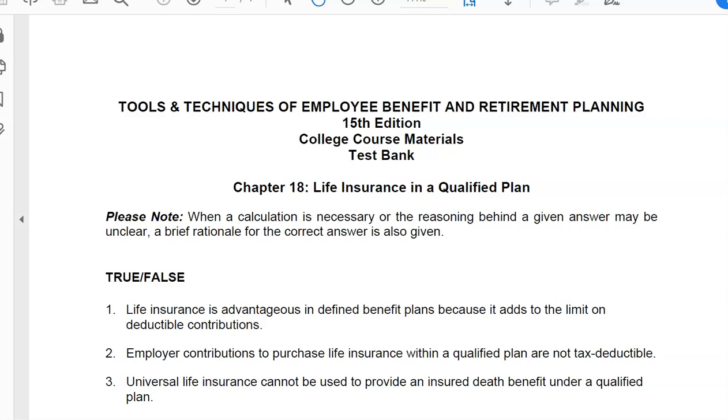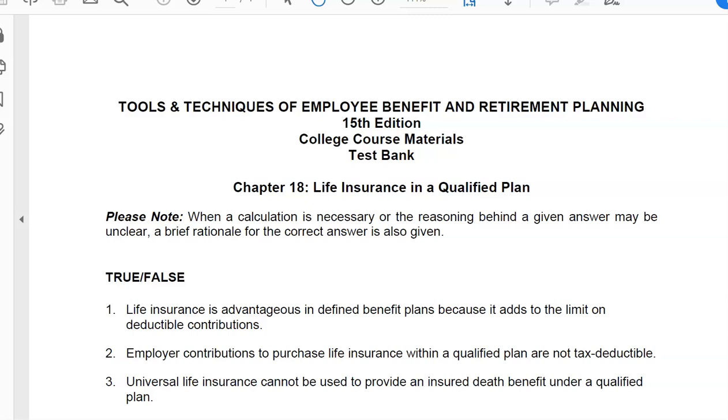Number 3, universal life insurance cannot be used to provide an insured death benefit under a qualified plan. And the answer to that is false. Universal life may be used to provide an insured death benefit under a qualified plan. However, they may be subject to the incidental limits applicable to universal life premiums rule. Therefore, there may be some limit, but it can be used. So the answer is false.